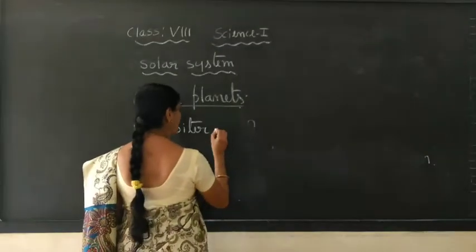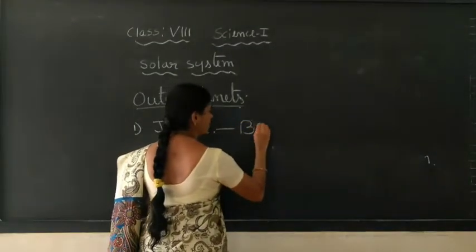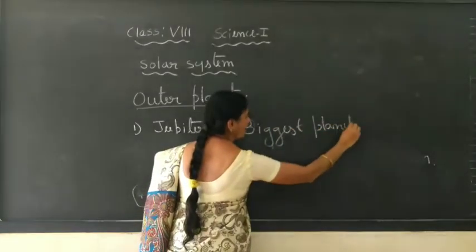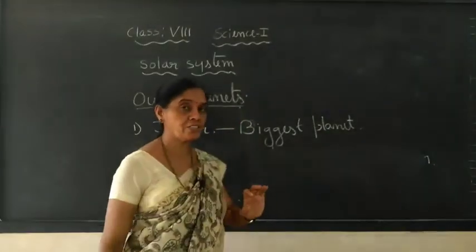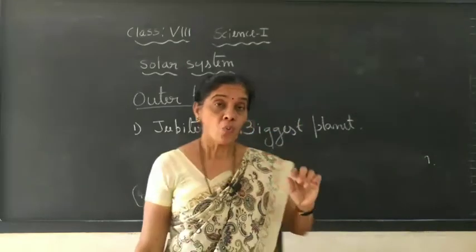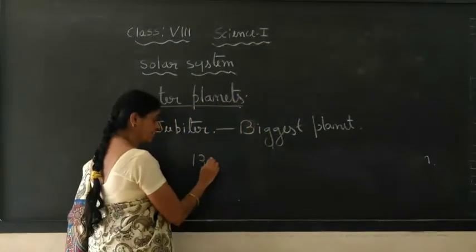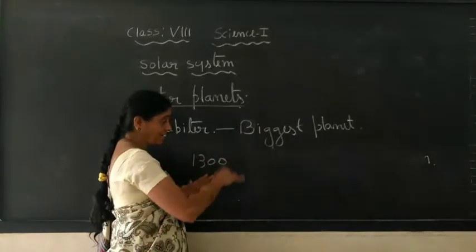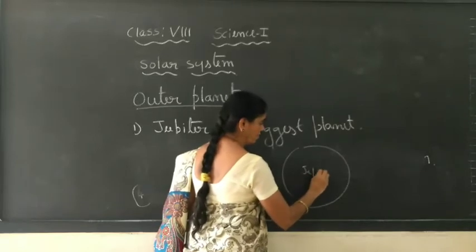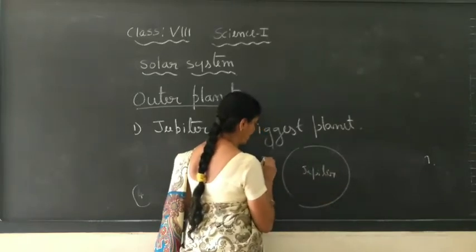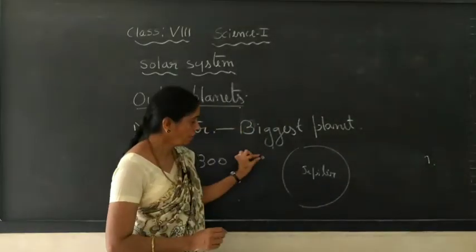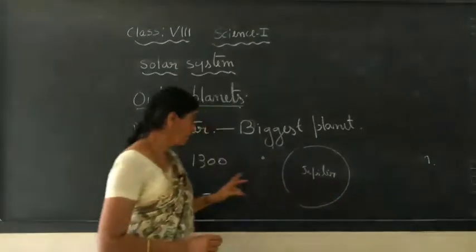It is the biggest planet. Now you may get the idea if I give the pictures. Take the Earth: 1,300 Earths, our Earth, you can fill inside this Jupiter. So if you consider the Earth this much big, the Jupiter size will be this much big. And how many Earths can you fill inside this Jupiter?